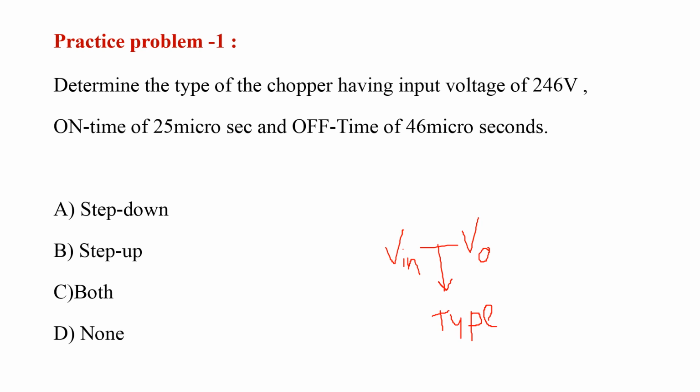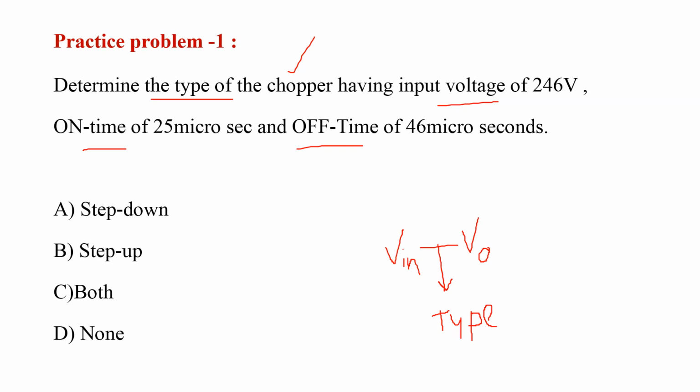The first problem depends upon the choppers, meaning we have to determine the type of the chopper by using the given data. The given data is the input voltage, the on time of the chopper and the off time of the chopper. It is one of the GATE bits for 2 marks, and it is very simple but a very tricky question. Why?